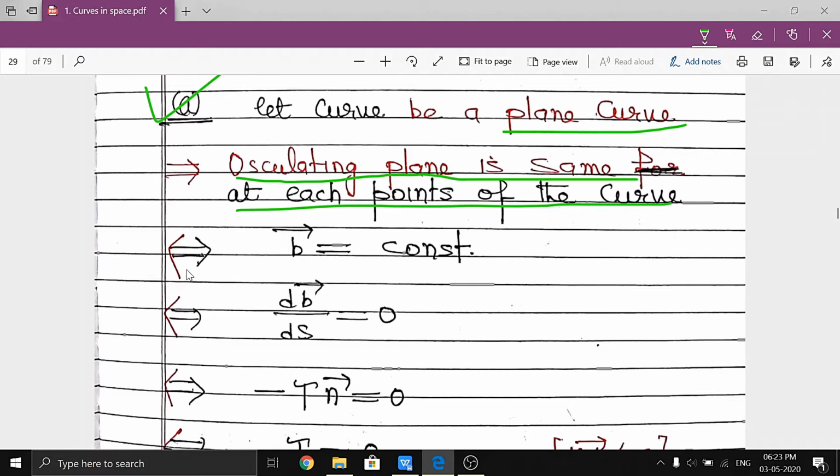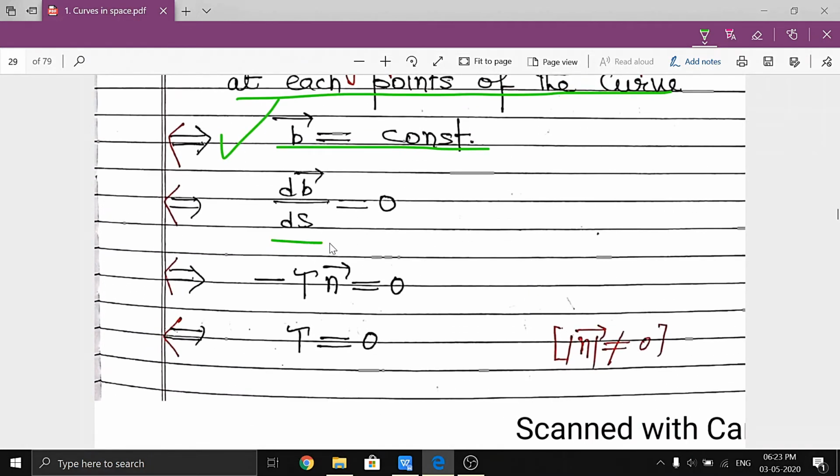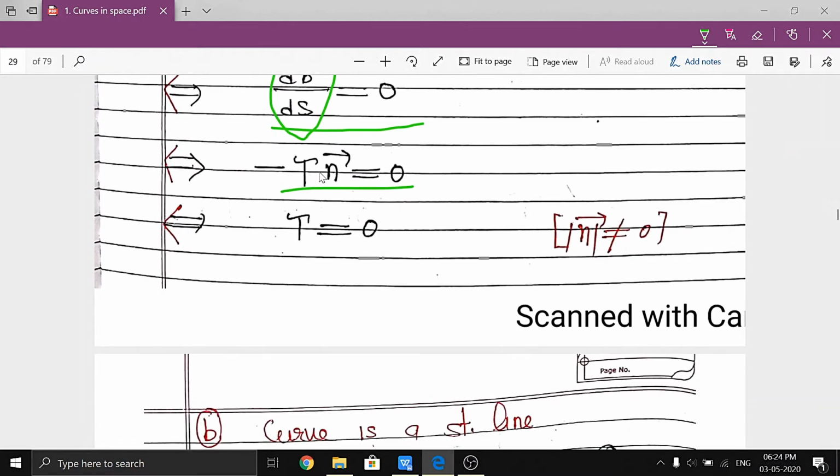Then it implies that the binormal b is constant, so its derivative with respect to s is equal to 0. By the Frenet formula, dB by ds is equal to minus tau n, which is equal to 0. Now this n vector is non-zero because it is a unit vector, so it implies tau is equal to 0. So that is the first part. If the curve is a plane curve, then tau is equal to 0.